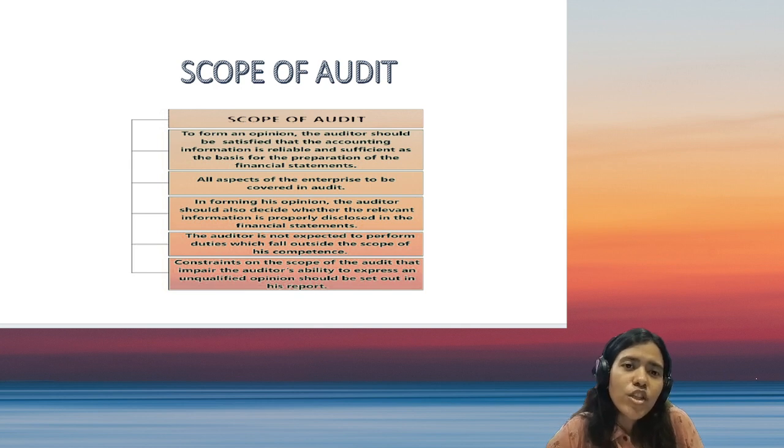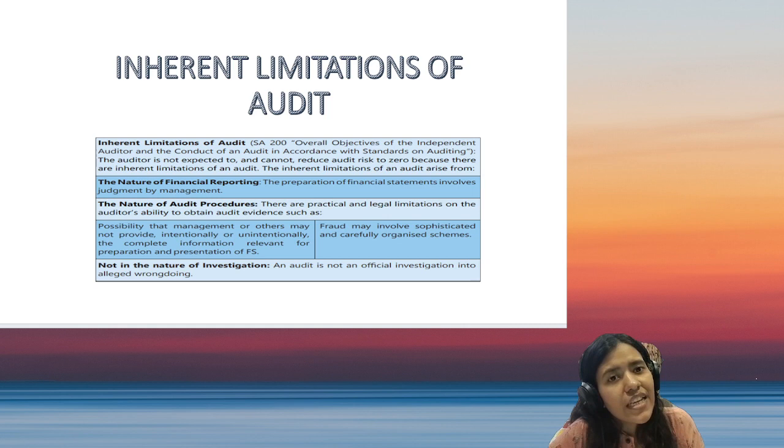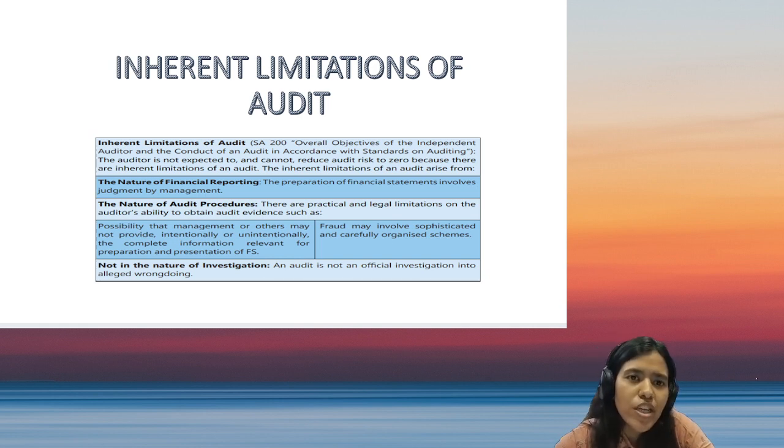So now that we are done with the objectives and scope of an auditor, we'll understand the inherent limitations that limit him to provide a reasonable assurance and not absolute assurance. So first limitation of auditing has to be the nature of financial reporting. So as we all know, preparation of financial reporting involves certain judgments and certain estimations by management.